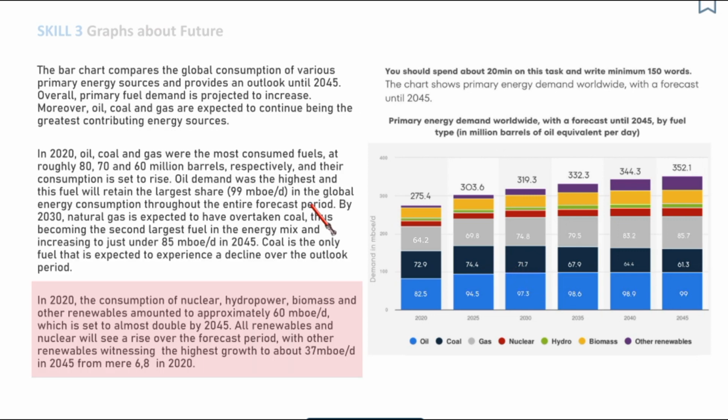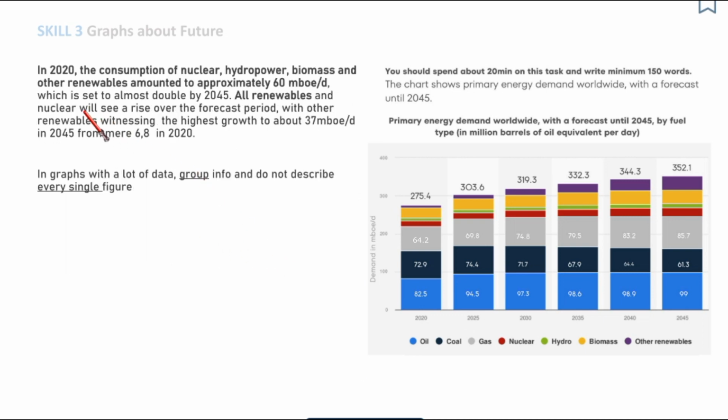And we're moving on to the final paragraph. I have started this paragraph with mentioning the initial figures. So the figures in 2020, which is the first year. And as you have already heard a million times, in graphs with a lot of data, group information and do not describe every single figure.